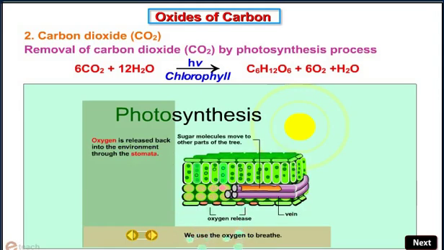Oxygen is released back into the environment through stomata. Sugar molecules move to other parts of the tree. We use oxygen to breathe.